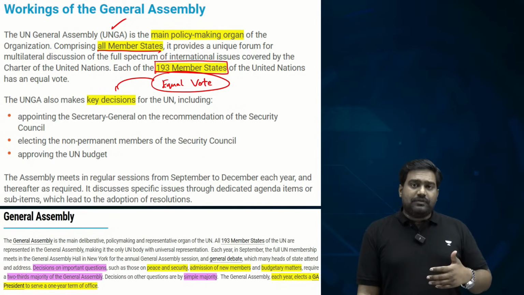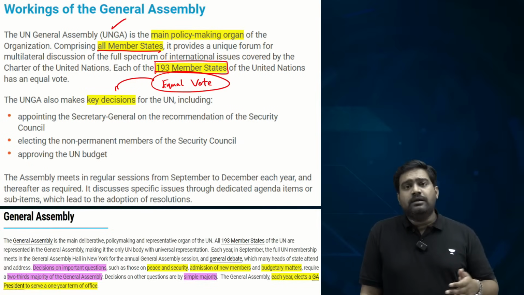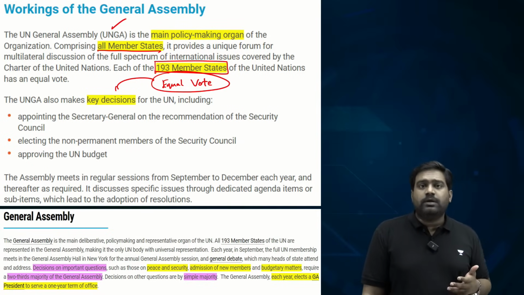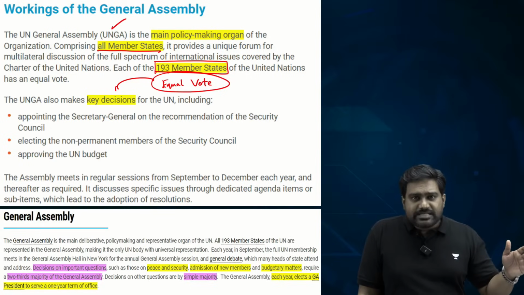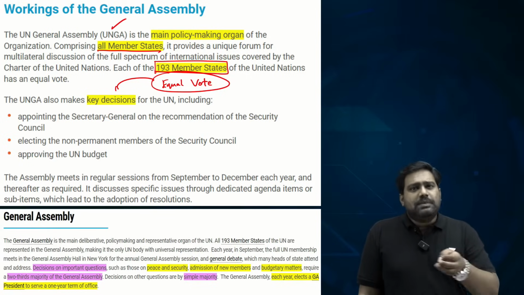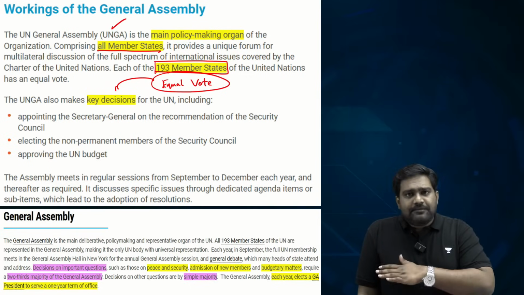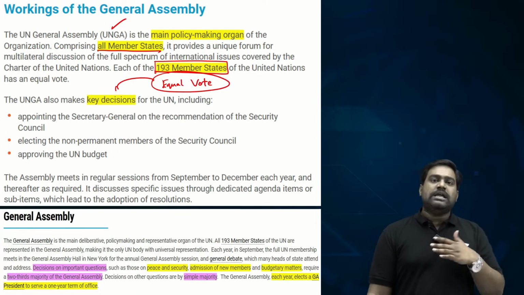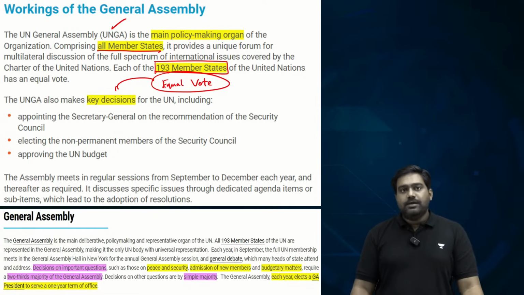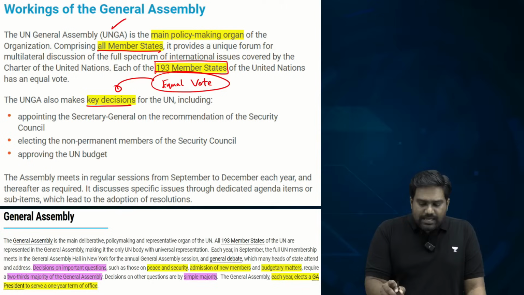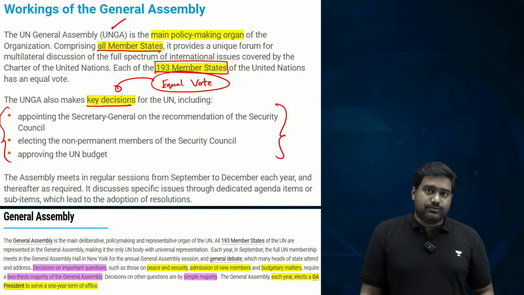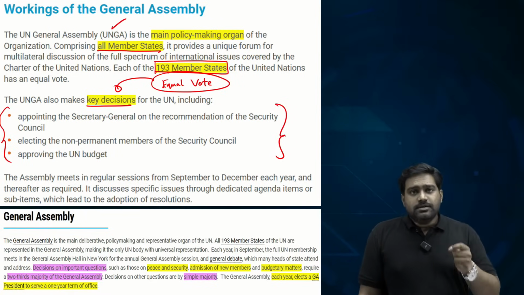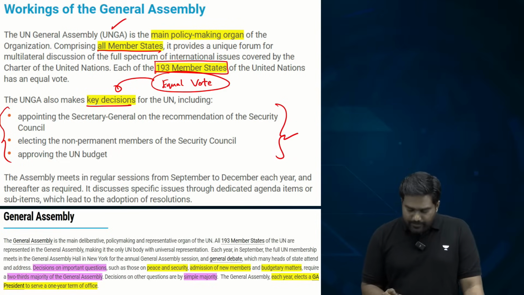So many critical issues of international importance are discussed at UNGA, resolutions are tabled, they are voted upon, and all 193 member countries have an equal vote. Be it United States, a developed nation, or be it a poor country, right? Every nation has an equal right, equal vote at UN General Assembly. So it is one of the key policy-making, decision-making bodies of the UN along with UN Security Council. Is that clear?